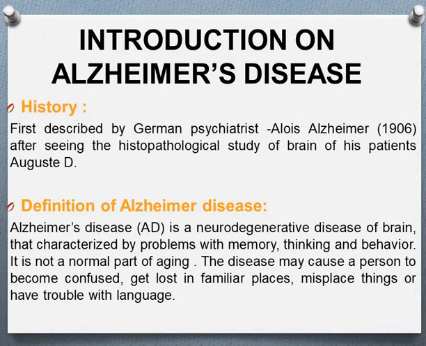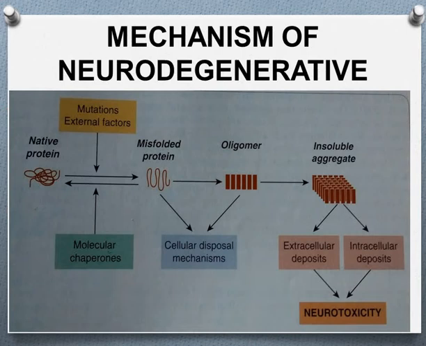It does not depend on old age, so it can occur in young age as well as old age. The disease may cause a person to become confused, get lost in familiar places, misplace things, or have trouble with language.